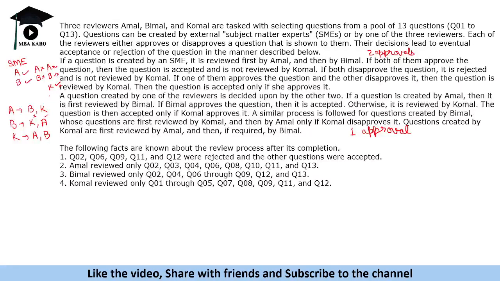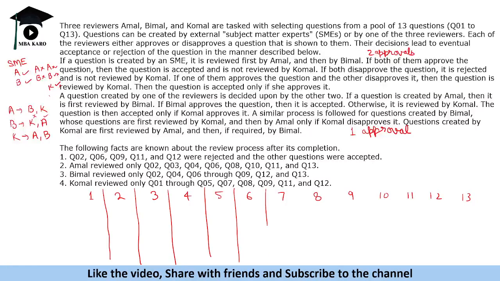Now some information is given about the review process after this review process was completed. So what we will do is make a table with question numbers 1, 2, 3, 4, and so on up to 13, because for all 13 questions we need to determine who is the creator and approver and all those things. That is what is needed in this set. So 13 questions, and some of them get rejected, some of them get accepted. That is given to us. Also, we need to find out who created which question.